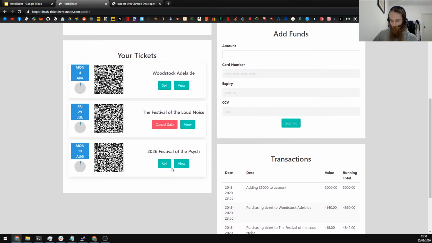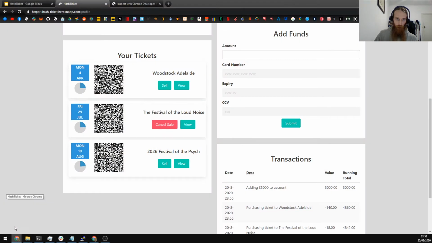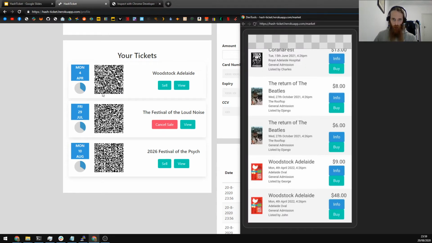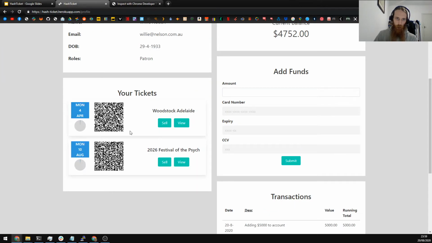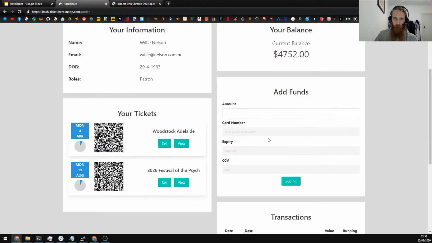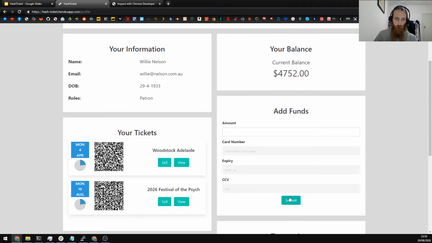oops, I bought the wrong ticket. Oops, let's buy that one. Okay, so I should have bought the right one now. So now if we refresh, yep, so now we've only got 2 tickets in our inventory. So our balance has actually gone up by $10, and we can see a transaction here where we've gained $10.